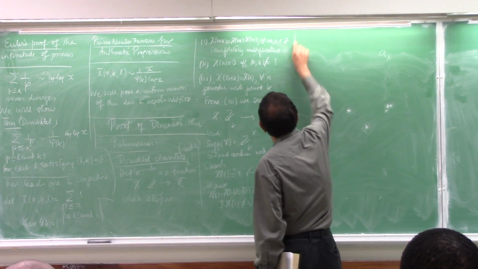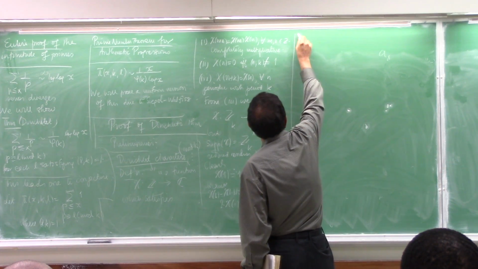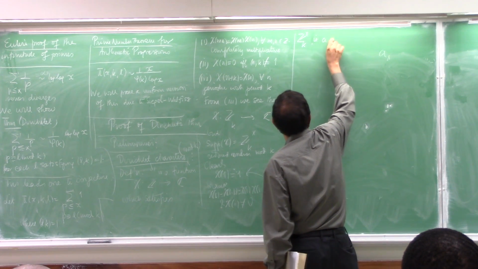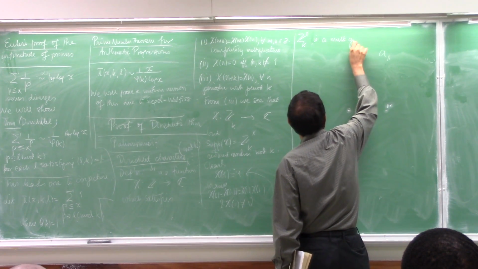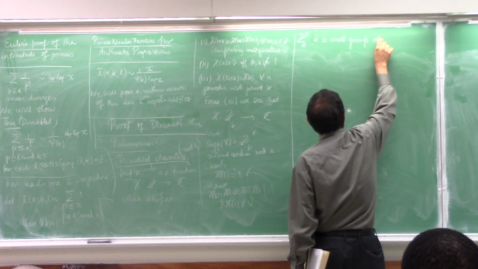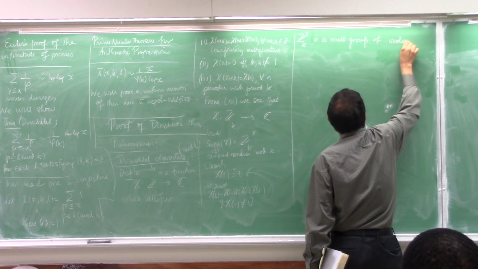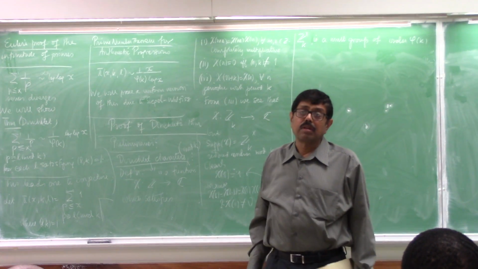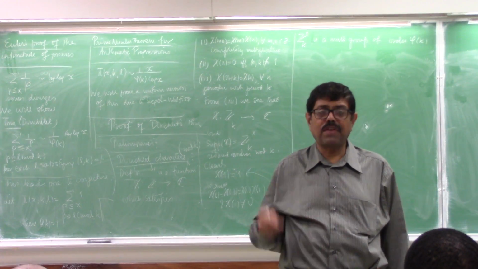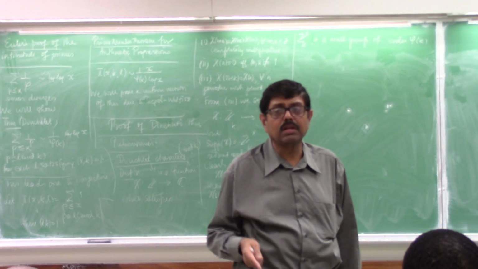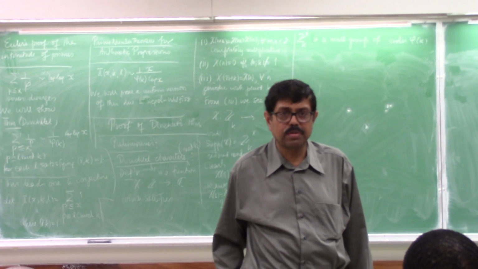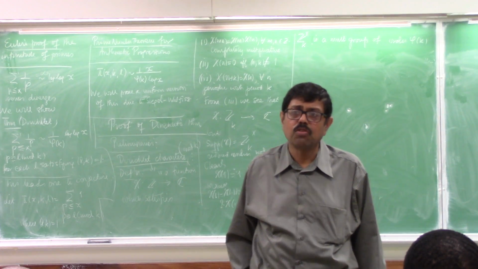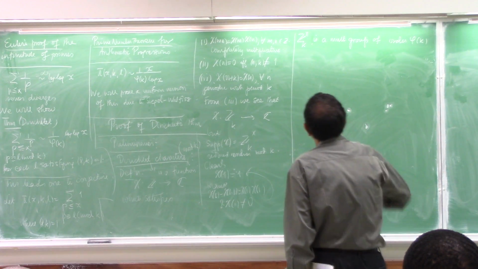Now, Z_k cross is a multiplicative group of order phi of k, the Euler function. Every element of a finite group has an order, and the order divides the order of the group. That's your a to the power of phi of n is 1 mod n. That's Euler's theorem. So from this it follows that